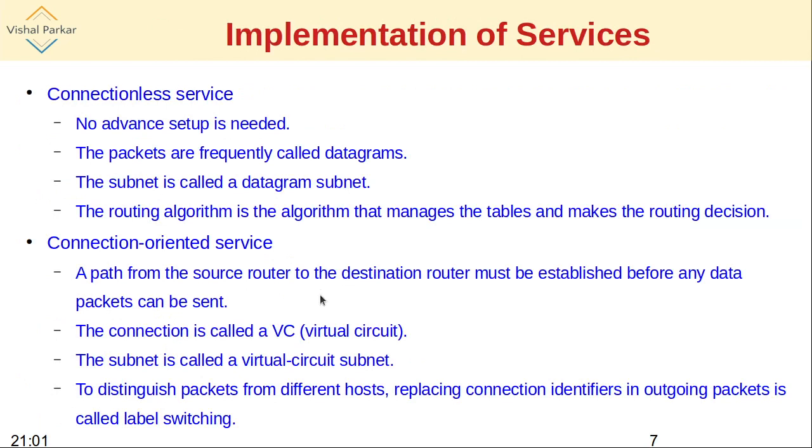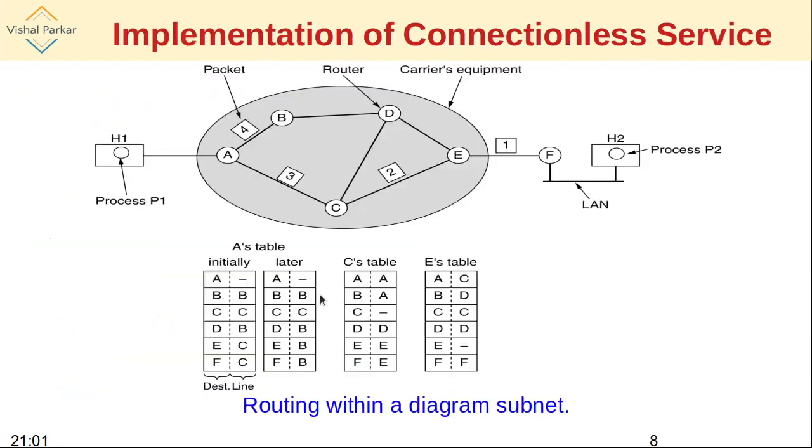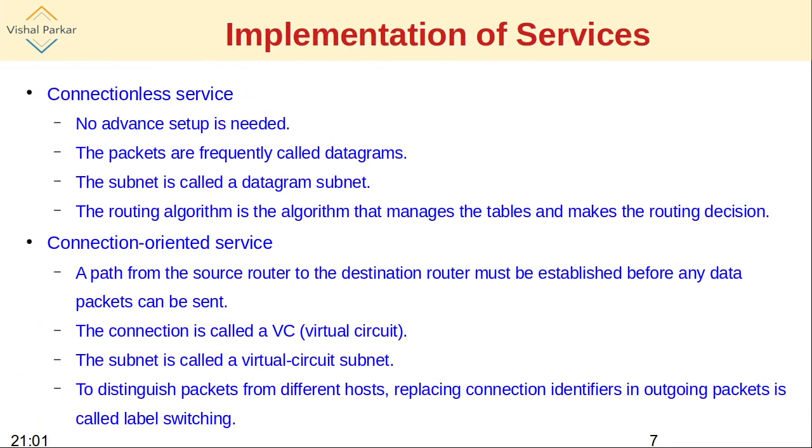These identifiers need to be replaced for different VCs, virtual circuits. We'll see with one example. Now this process is called label switching, and the actual service which is used in the virtual circuit may be MPLS, multi-protocol label switching, that has a particular bit length reserved for storing the connection identifiers.